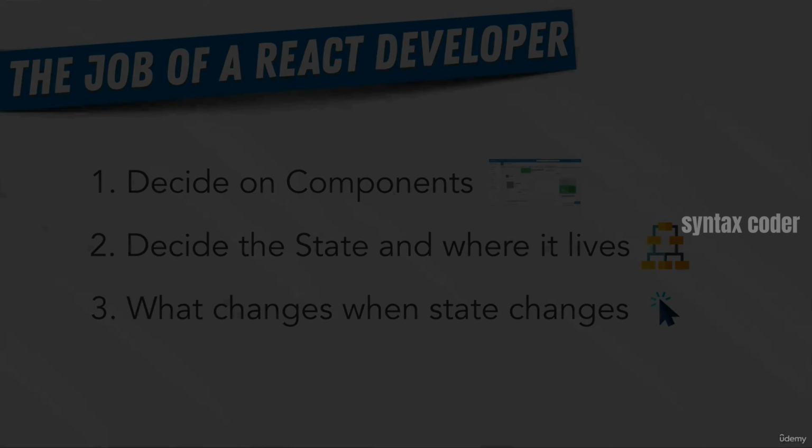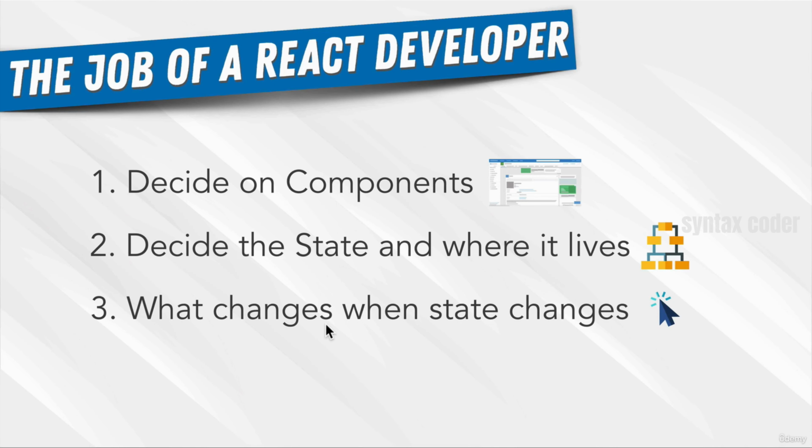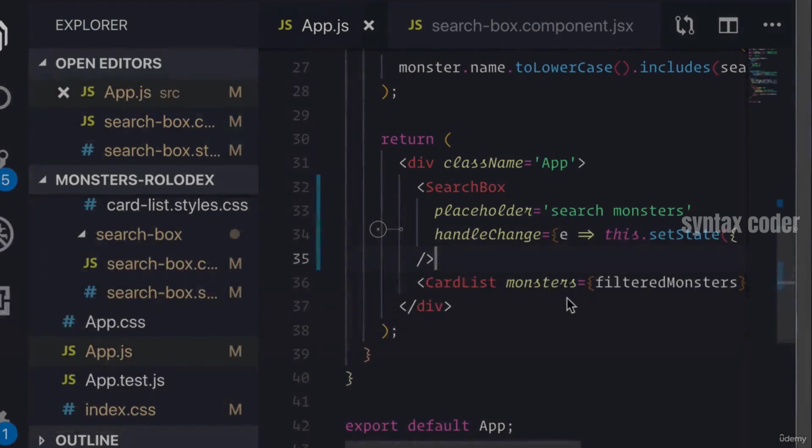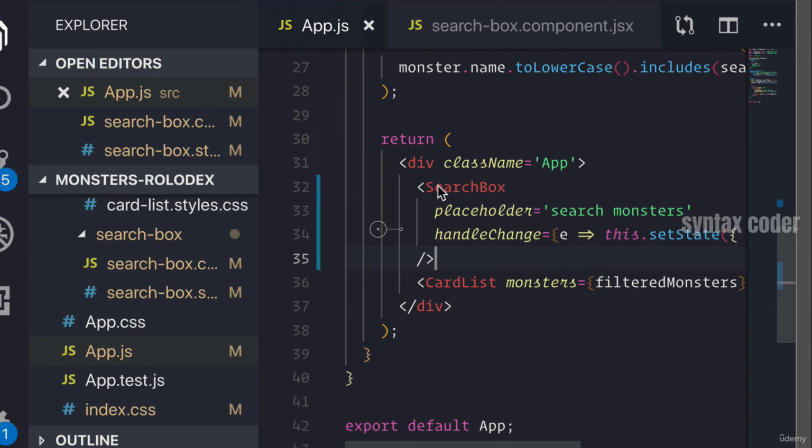Let's find out why. Remember our third point over here? A good React developer decides what changes when state changes. Let's think about this. Now, the reason we don't change the state in search box and instead we trigger, whenever an event happens, handle change up here in app.js is because our other component, card list, needs to have that information, right? Remember, the way we filtered monsters was by using the search field state to filter based on the user input.